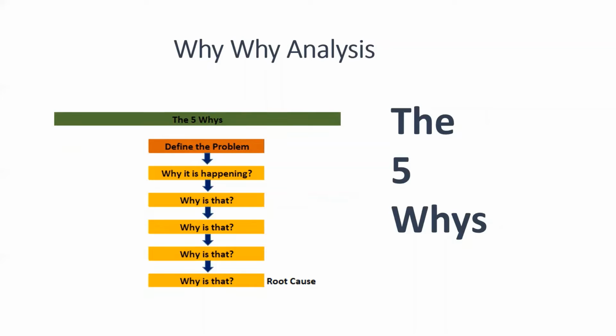And the answer for this why becomes the question for the third why. And the answer for the third why becomes the question for the fourth why. Similarly, you have to repeat this cycle until you reach 3 to 5, or 6 or 7 whys. You're going to find the root cause of the problem, and you'll also find the solution, because the problem will tell you the solution also, right?